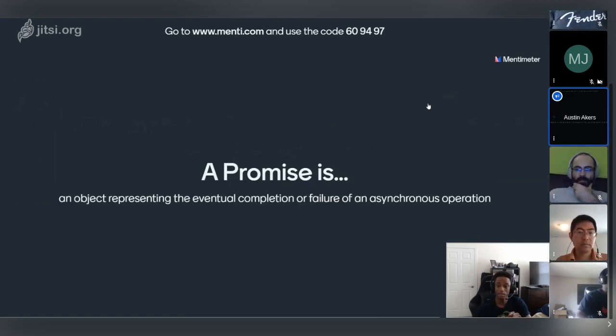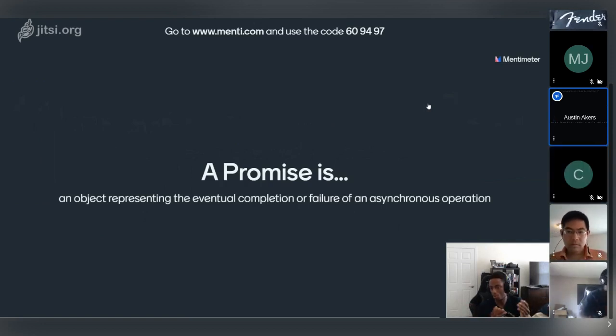Essentially, a promise is an object representing the eventual completion or failure of an asynchronous operation. So you're probably like, all right, Austin, you totally got this off of MDN, which I did. What exactly does this mean? Okay, promises are really interesting.